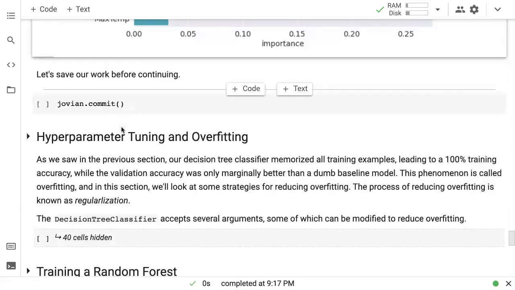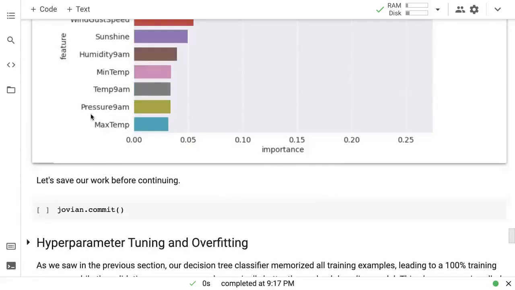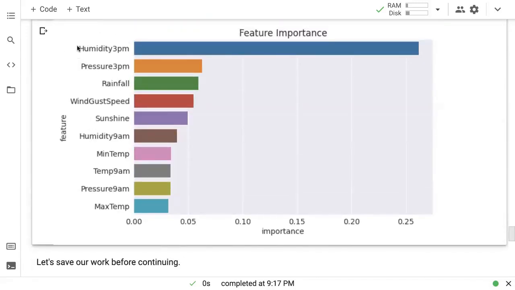So that's how you interpret a decision tree. You can see the actual decision making process of a decision tree. Given an example, you can draw the tree and work through it and see why a decision tree arrived at a certain answer. And you can also see the importance of the different factors. This is where you can check if humidity has a lot of missing values, and maybe we filled a lot of missing values into humidity. Maybe we are misleading the model by filling all those missing values. Maybe we should remove the humidity column, or maybe we should try to fill those missing values differently, and so on. So you need to go back and forth and check if your data makes sense, given that this is the feature importance you're working with.